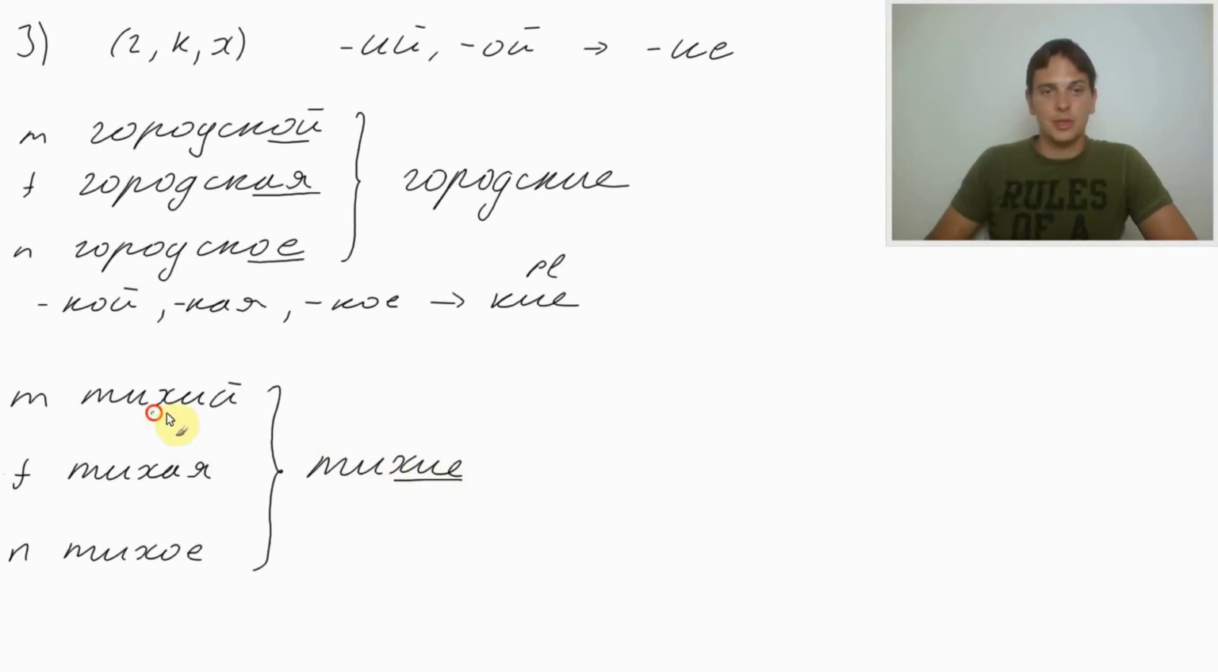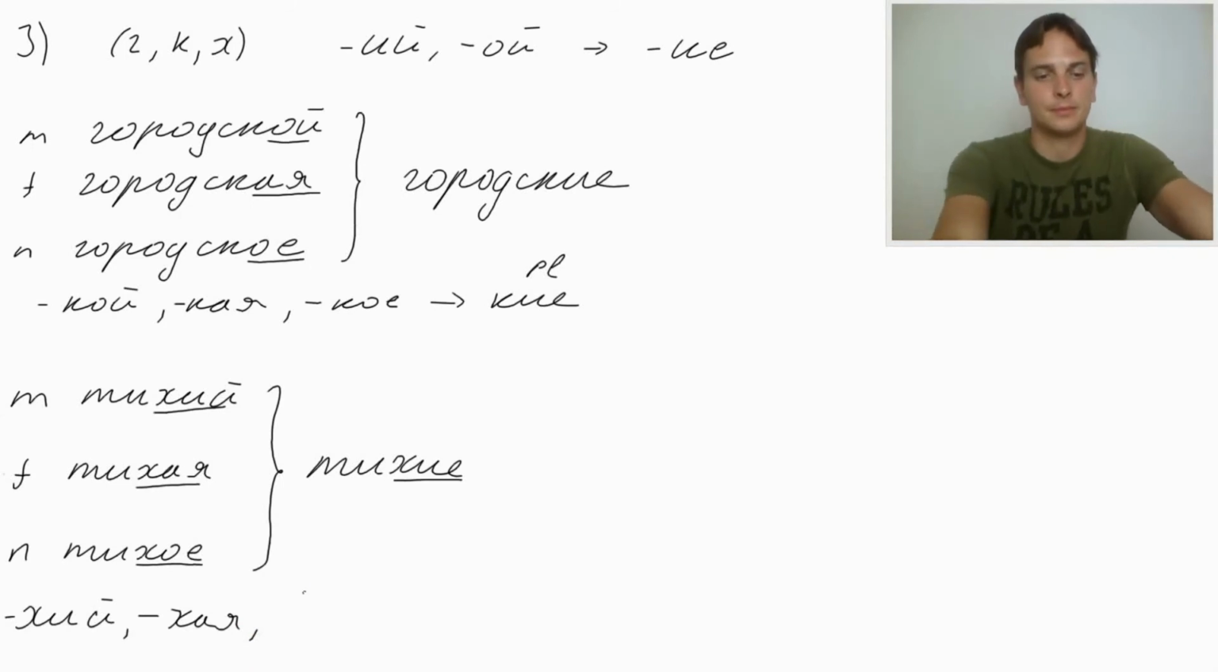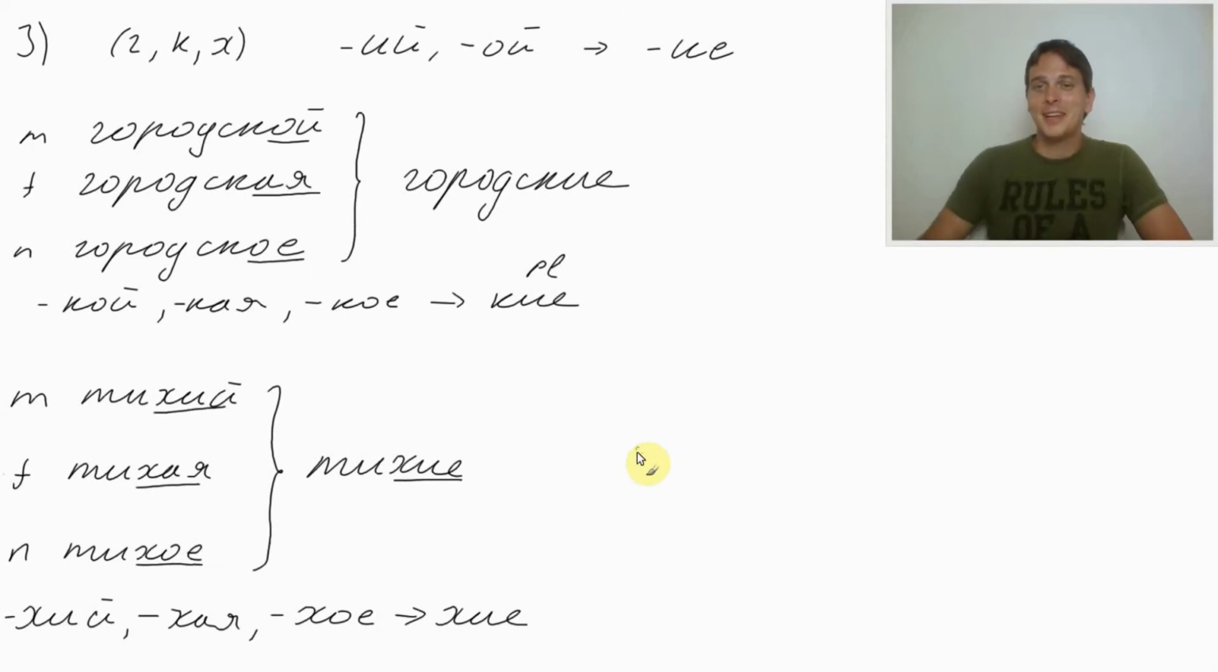Here. So ий, ая, ое becoming ие. And the general rule would be, again, ий in masculine, ая in feminine, and ое in neutral are getting ие for plural, so adjective endings will become ие. For plural. Тихие села, тихие мамы, тихие папы. So silent mothers, silent fathers, silent villages.